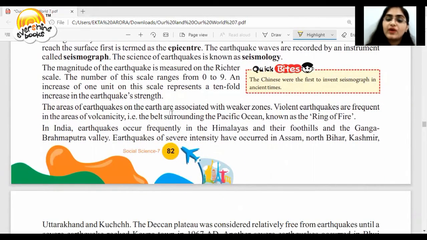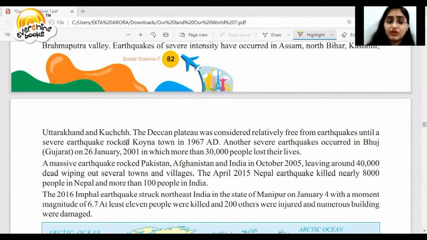The areas of earthquakes on the earth are associated with weaker zones. Violent earthquakes are frequent in the area of volcanicity, that is, near the Ring of Fire. In India, earthquakes occur frequently in the Himalayas and their foothills and the Ganga-Brahmaputra Valley. Earthquakes of severe intensity have occurred in Assam, North Bihar, Kashmir, Kutch, Uttarakhand. The Deccan Plateau was considered relatively free from earthquakes until a severe earthquake came in 1967. Another severe earthquake occurred in Bhuj in 2001, which destroyed it a lot.